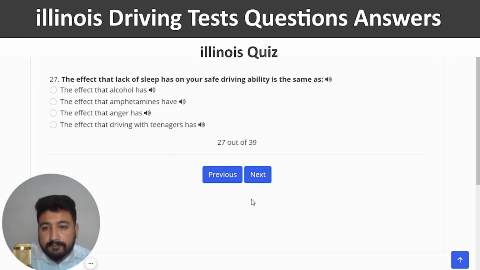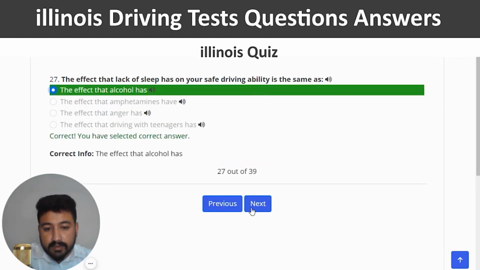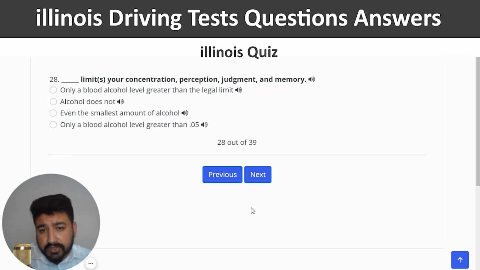And next. The effect that lack of sleep has on your safe driving ability is the same as the effect that alcohol has. So the first option is the right one. Blank limits your concentration, perception, judgment, and memory.